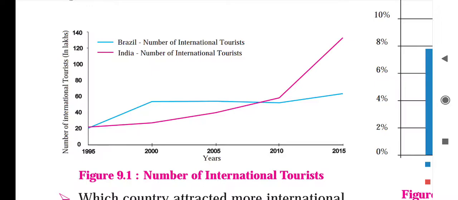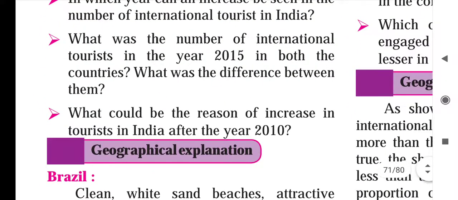In 2015, in Brazil it is coming to near about 60 lakh, and in India it is 130 lakh. So we have to take out the difference. So the difference is coming to 70 lakhs.